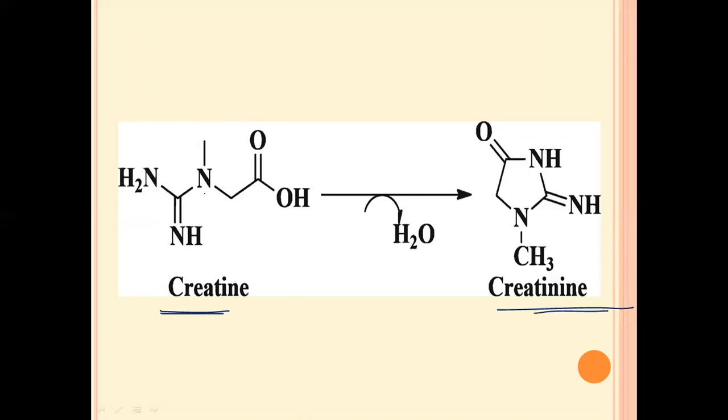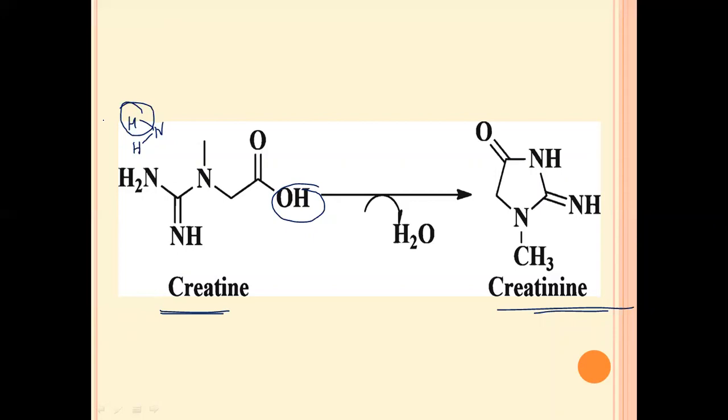So how is this cyclization taking place? This cyclization involves elimination of a water molecule. Here we know that there is an NH2 group, that is N connected to two hydrogens, and there is an OH group of the carboxyl group. Creatine contains both the functional groups, that is the acid functional group COOH and the base functional group NH2. So the OH of the acid functional group and the H of the NH2 group will combine together to form H2O,